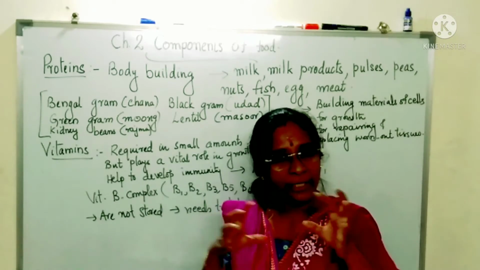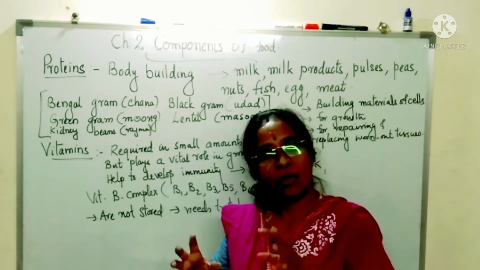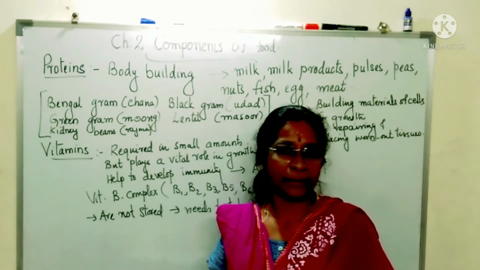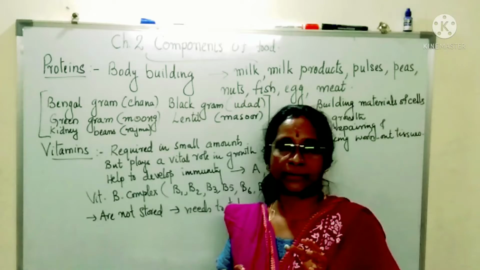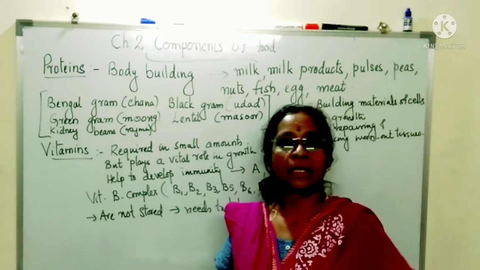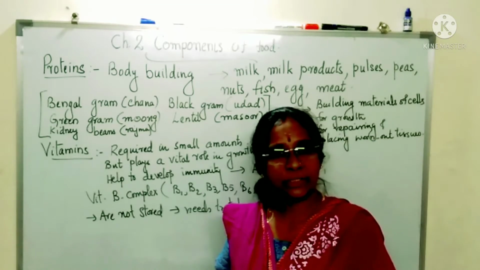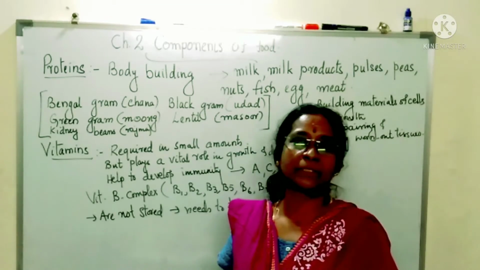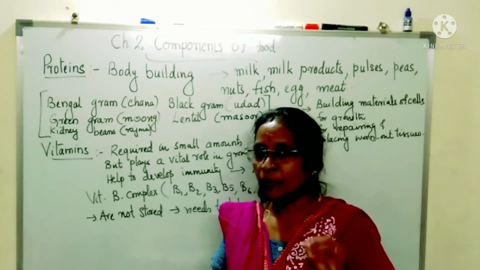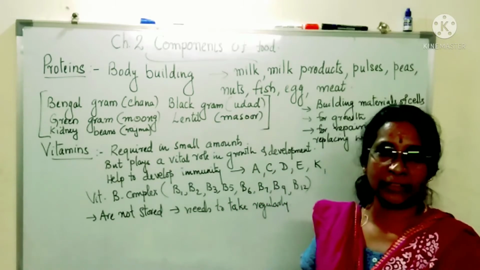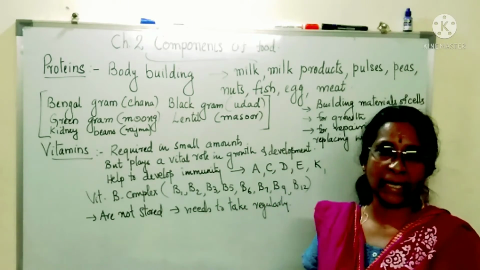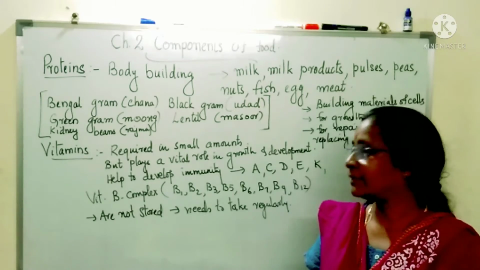So in every area, according to the season, some fruits are available. Take those fruits. Take those vegetables. Every day make it compulsory to eat at least one or two fruits, and whatever vegetables are available. If you take these fruits and vegetables regularly, there is no need to take any tablets for getting these vitamins.